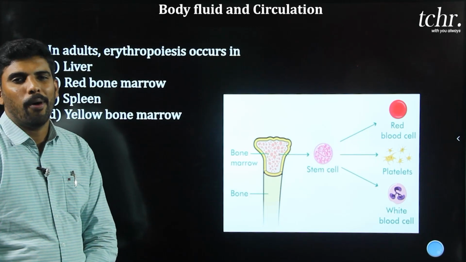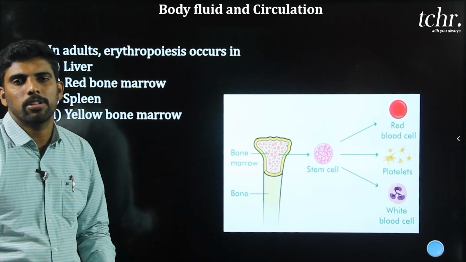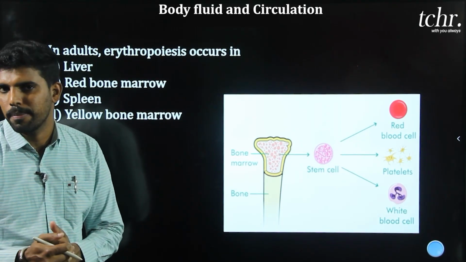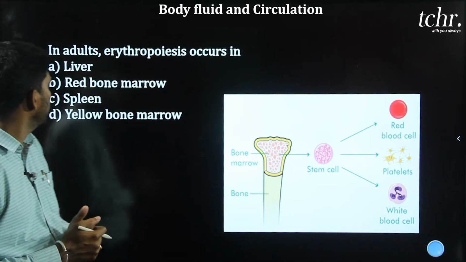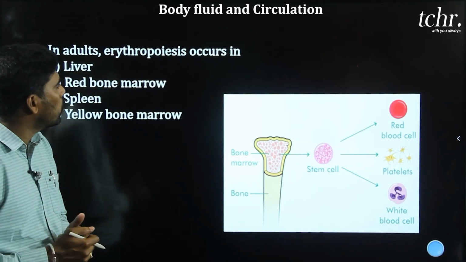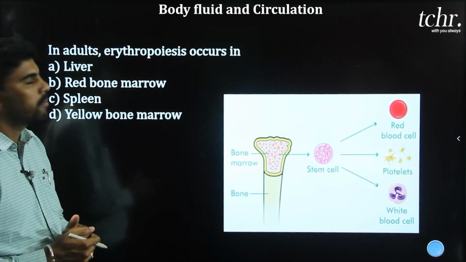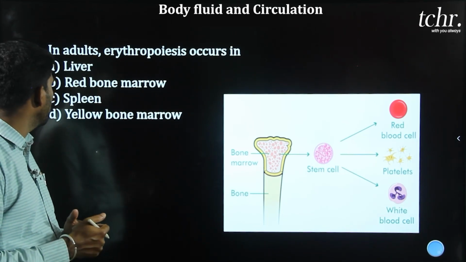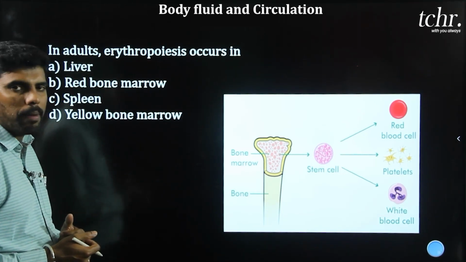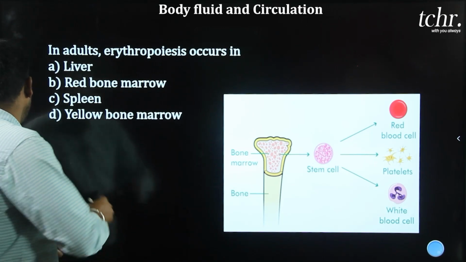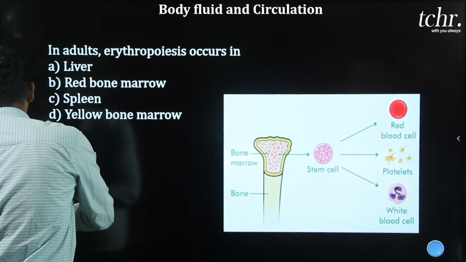Now today let's discuss the CET questions of the body fluid and its circulation chapter. First question: in adults, erythropoiesis occurs in, option A liver, option B red bone marrow, option C spleen, option D yellow bone marrow.